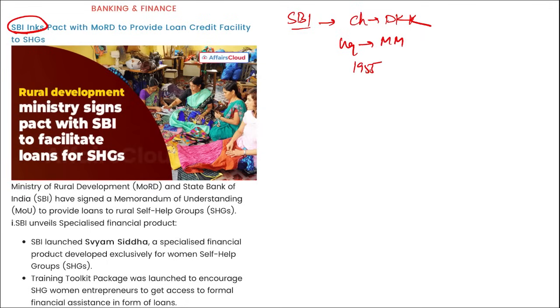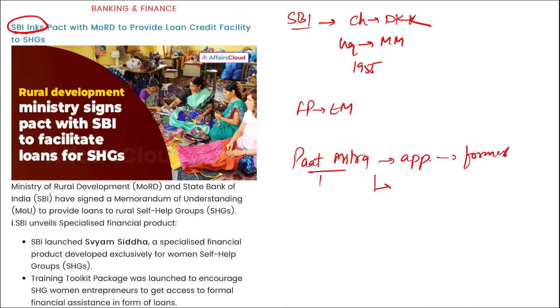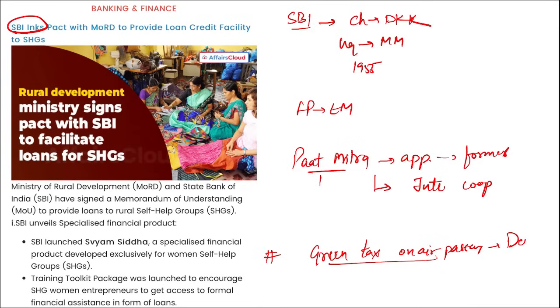Then apart from this, if I ask you, which country's president has been invited as a chief guest to Republic Day? So French President Emmanuel Macron. Then apart from this, Path Mitra. Path Mitra, this is the name of a mobile application. This was launched for farmers. It was launched by Jute Corporation of India. Right? Then which country will be implementing green tax on air passengers? It will be Denmark, and it will be starting from 2025.